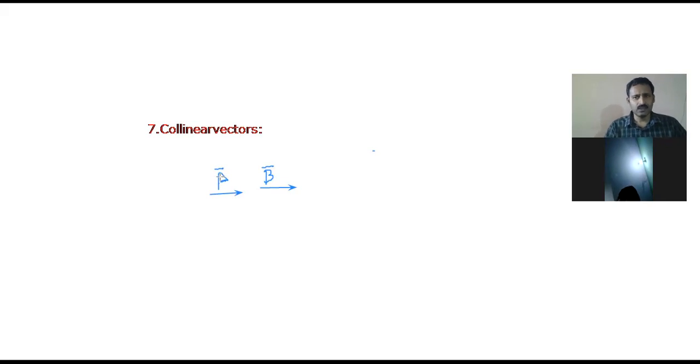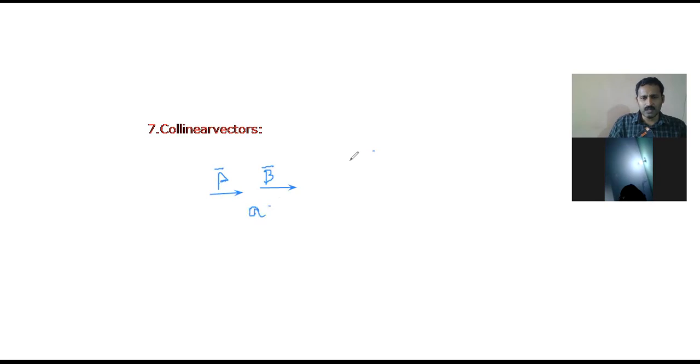What are collinear vectors? Vectors having equal or unequal magnitude. A might be a bigger one or B might be a smaller one or bigger one. They both need not be equal in magnitudes, but acting along the same or parallel lines are called collinear vectors. Now see in which direction these two are there. This is example A. These are all the same line.